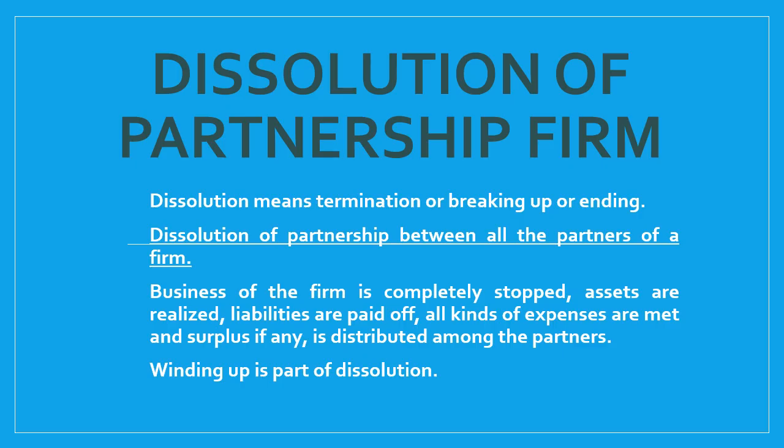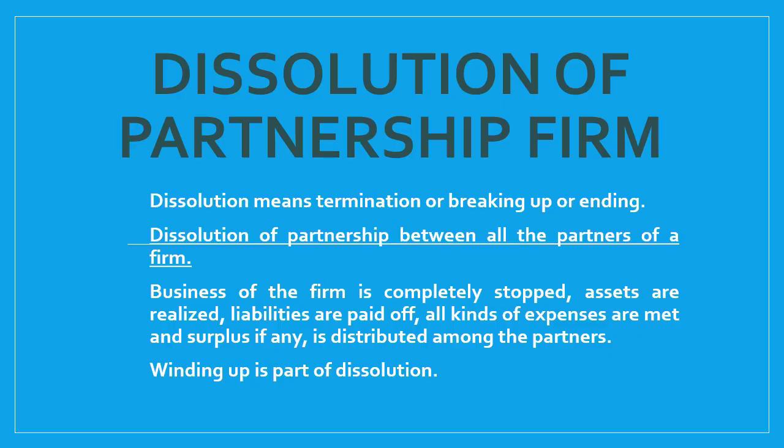The firm is completely stopped, assets are realized, liabilities are paid off, all the expenses are met, and surplus, if any, remains, then it is distributed among the partners. So basically the firm liquidates, and there is a complete shutdown of the partnership firm. That is why it is known as dissolution of partnership firm.